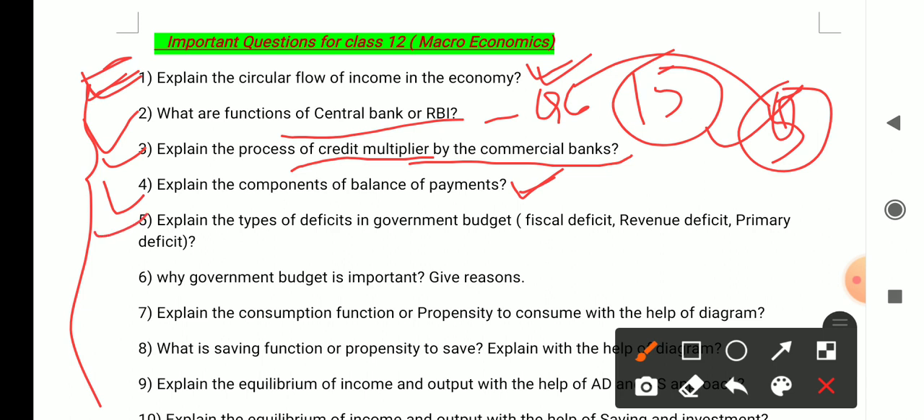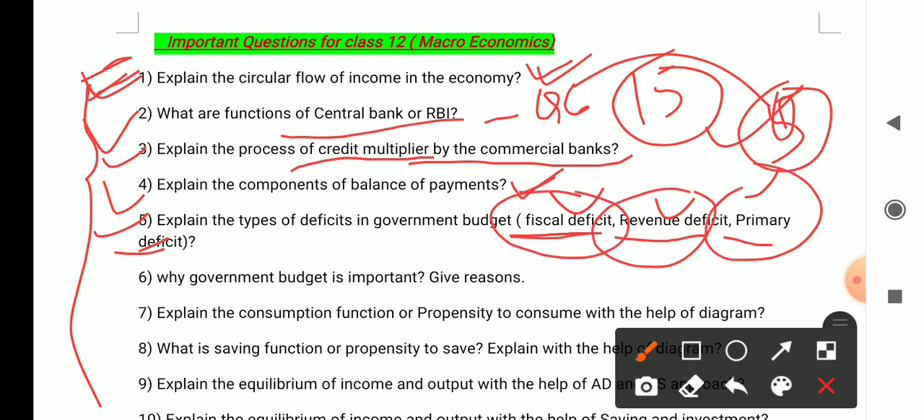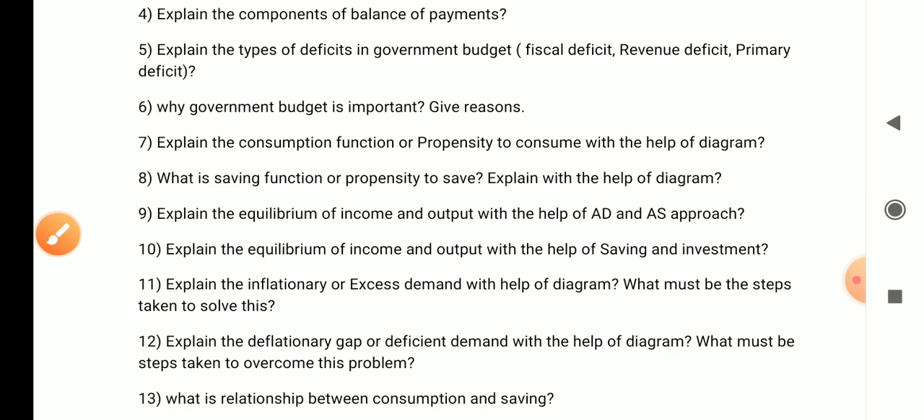The fifth question is: explain the types of deficits in the government budget. There are three types of government budget deficits: fiscal deficit, revenue deficit, and primary deficit. This is a very important question, so you should know all three deficits, and it may even come as a short-mark question. It may ask only the fiscal deficit, revenue deficit, or the primary deficit. So you have to get thorough with all those things.